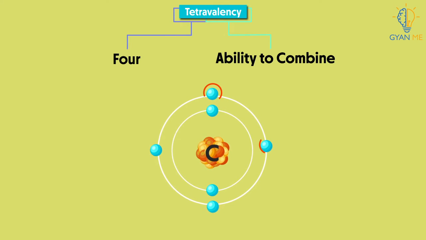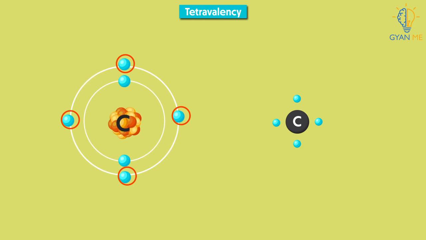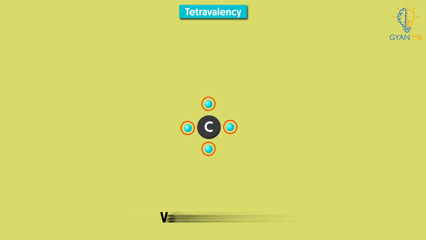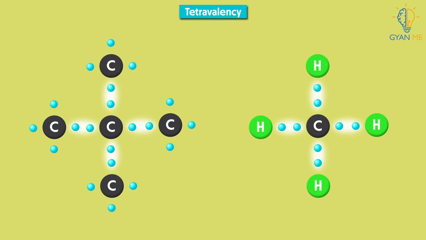That is, it has a maximum of 4 electrons that can be shared to form bonds. We can see these 4 electrons in its outermost orbit and we can show them like this. As we know, the valency of carbon atom is 4. It is therefore capable of bonding with 4 other atoms of carbon or atoms of many other elements.